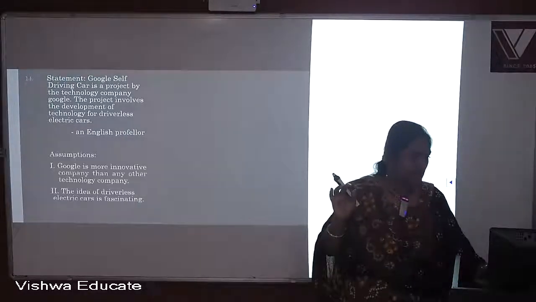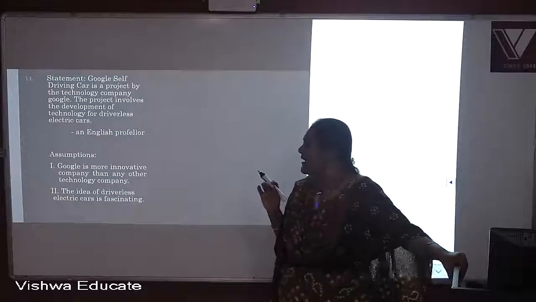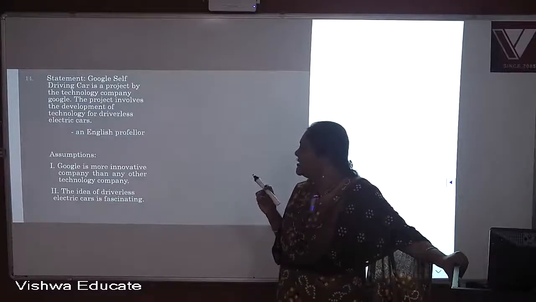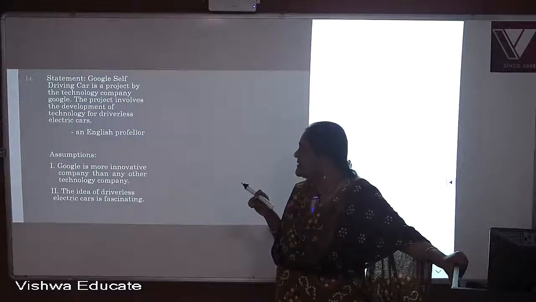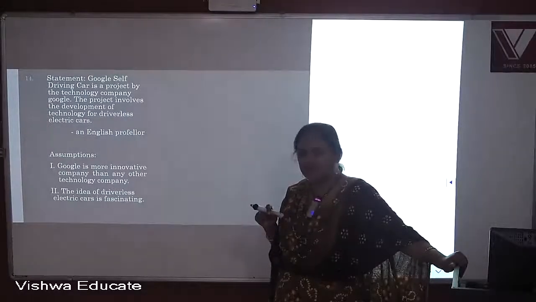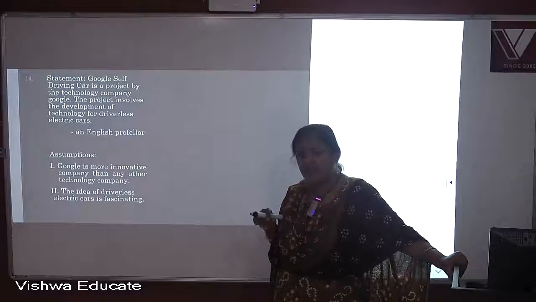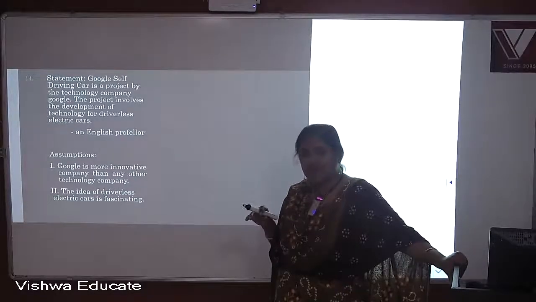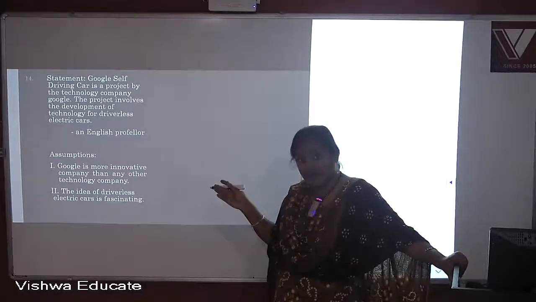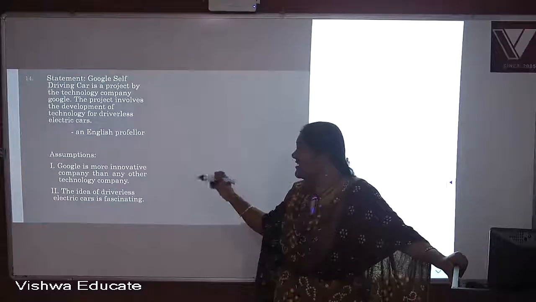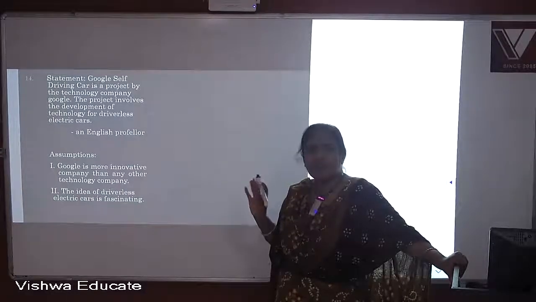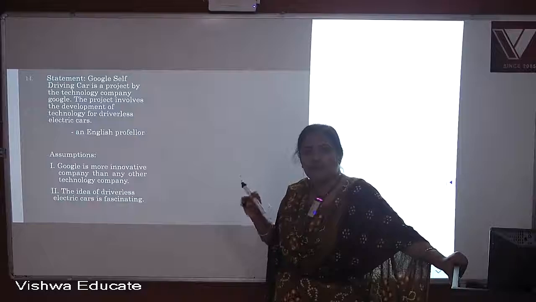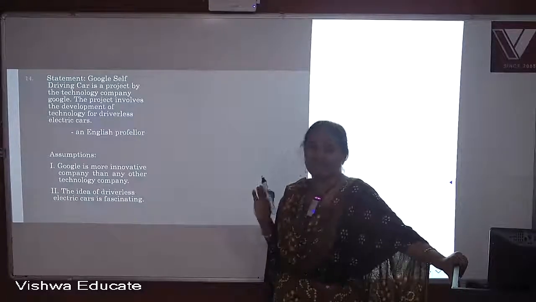Well, now look at the assumptions. Google is more innovative company than any other technology company. Here there is a comparison, and that too it is a superlative degree comparison, isn't it? Any other. But here my article is not comparing Google with any other company.